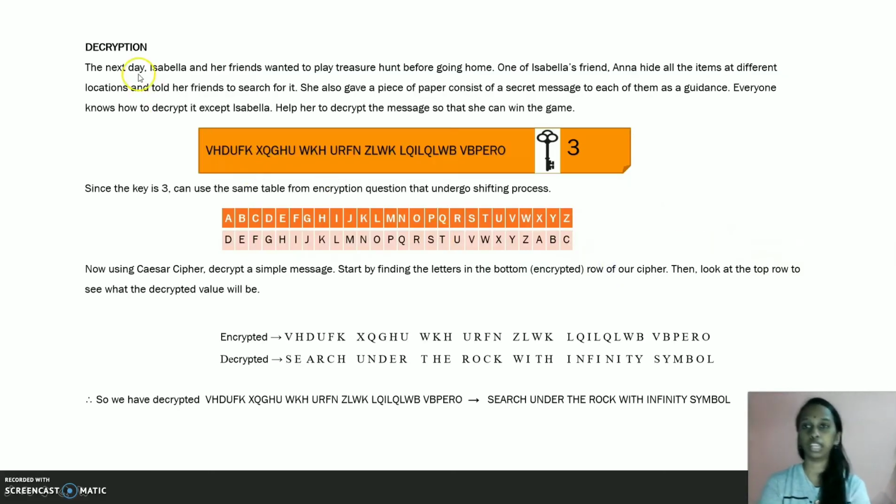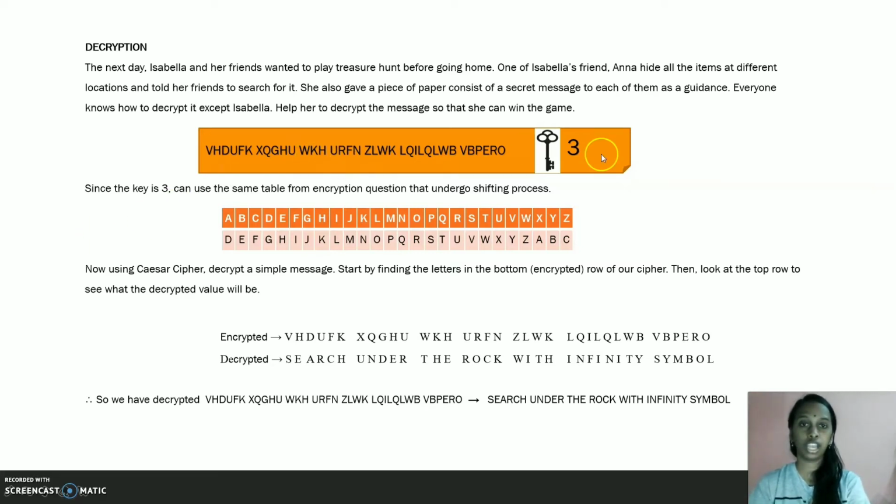Next, I move on to the decryption. The next day, Isabella and her friends wanted to have a treasure hunt before going home. One of Isabella's friends, Anna, hid all the items at different locations and told her friends to search for them. She also gave a piece of paper with a secret message to each of them as guidance. Everyone knows how to decrypt it, except Isabella. Help her to decrypt the message so that she can win the game.